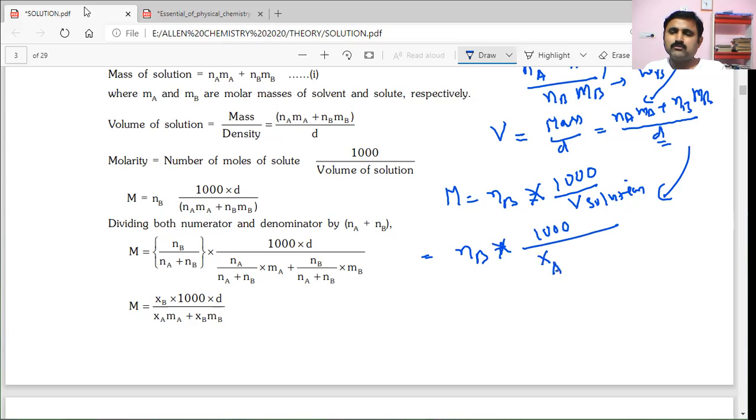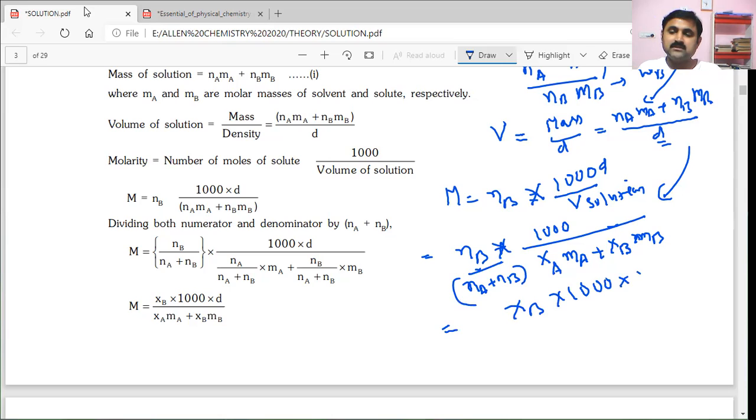Na divided with Na plus Nb. You can write mole fraction of solvent into the molecular weight of solvent Ma plus mole fraction of solute into molecular weight of solute Mb. In this one, what we did is we divided this NaMa plus NbMb expression with Na plus Nb, the entire expression multiplied and divided. So here this becomes Na plus Nb, and this has become mole fraction of solute into 1000 into density divided by the mole fraction of solvent into the molecular weight of solvent plus mole fraction of solute into molecular weight of solute.